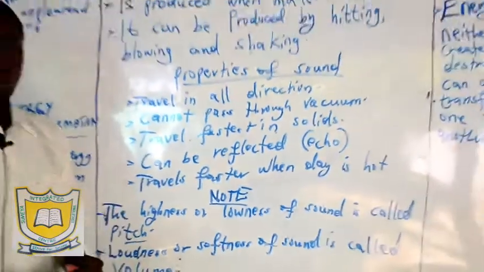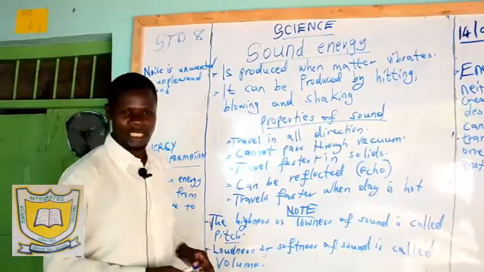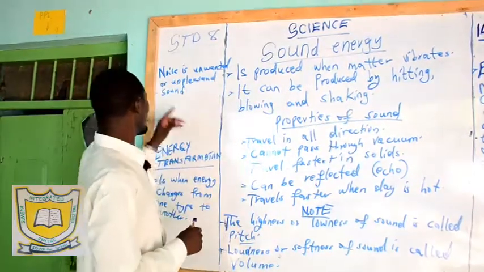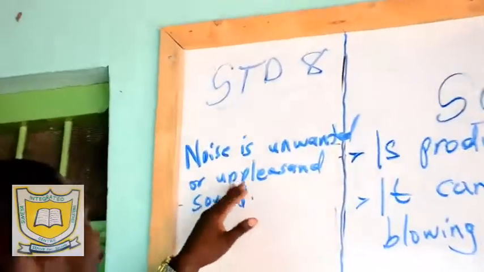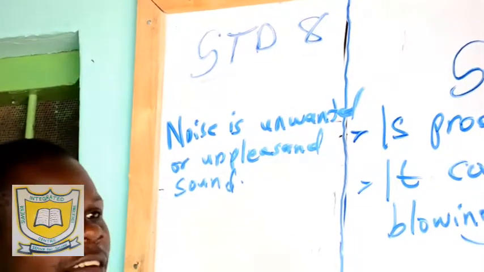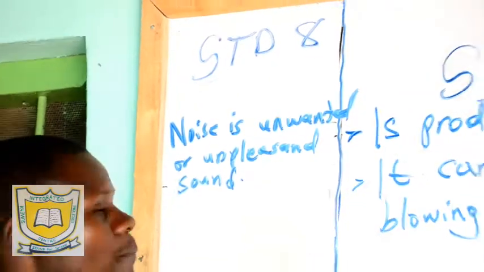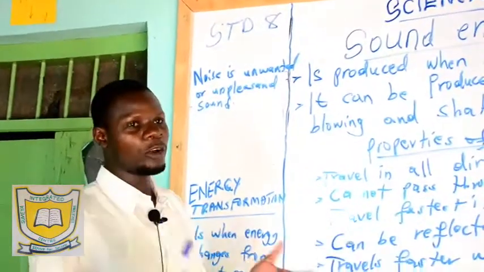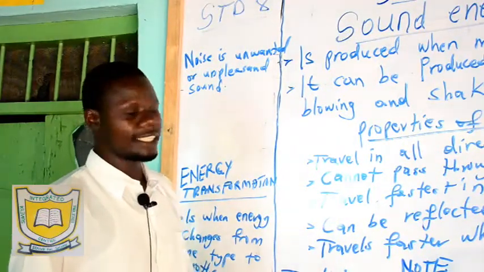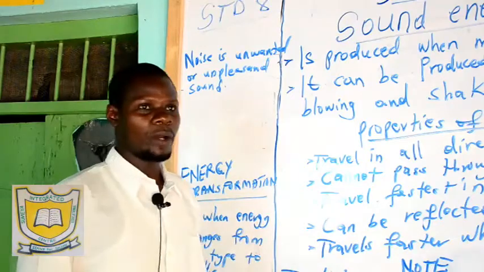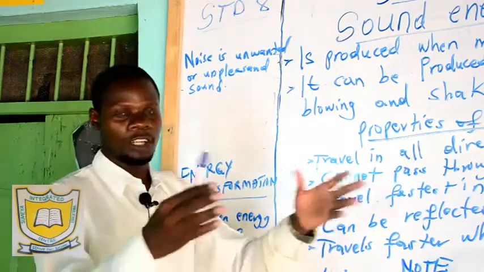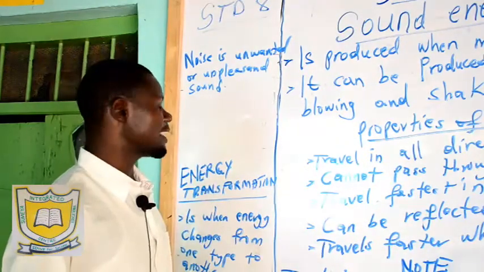Now, we also have that type of sound which we call noise. What is noise? We say there is pitch, there is volume, there is music, and there is noise. Noise is unwanted or unpleasant sound that can irritate the ears. So, for example, if you have children playing in the field, every child making his or her own call, that becomes noise, and it can irritate your ears. Also in the market where we have vehicles and so many people, we might also have noise, and also in factories. Such a sound, we say it irritates and is unwanted sound.